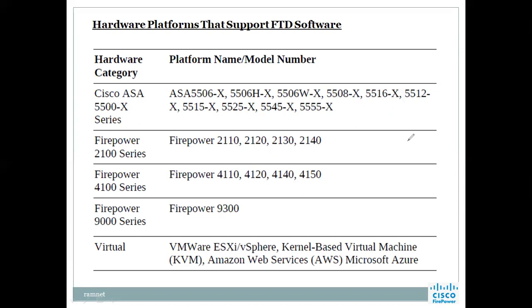But the only challenge is that we need to give that much CPU and memory to work without any problem, because the vulnerability databases, Talos updating, URL filtering, and Snort all have to be done, along with so many other things. So we just need to give some more resources to that particular virtual machine so that we can run it on a virtual platform itself.